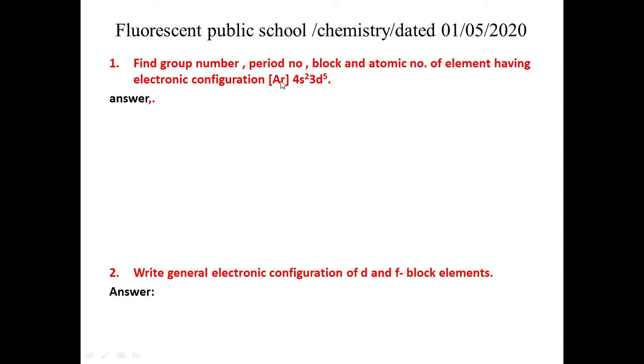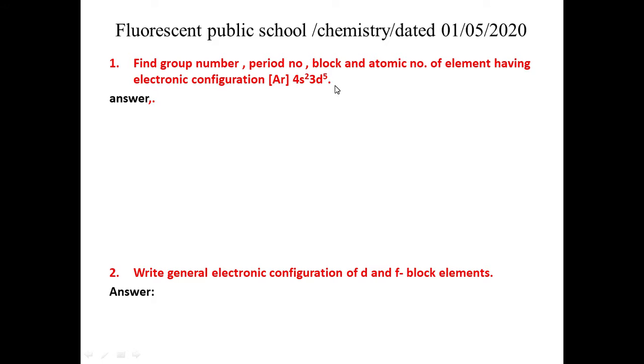Argon has atomic number 18. 18 plus 2, that is 20, and 3d5, that is 5. 20 plus 5, that is 25. So it represents the electronic configuration of the element having atomic number 25. Obviously that is manganese, Mn.